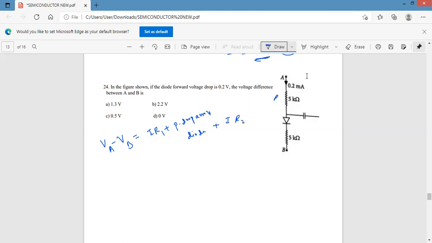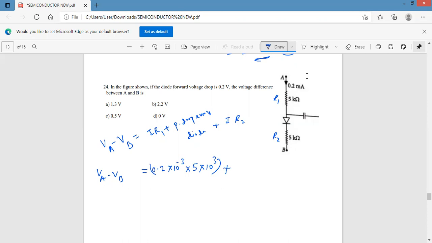This is R1 and this is R2. Therefore, VA minus VB is equal to I, which is 0.2 into 10 power minus 3, into R1, which is 5 kilo, 5 into 10 power plus 3.